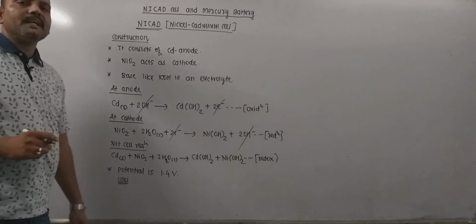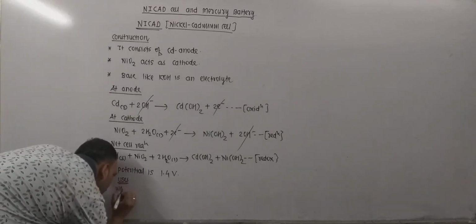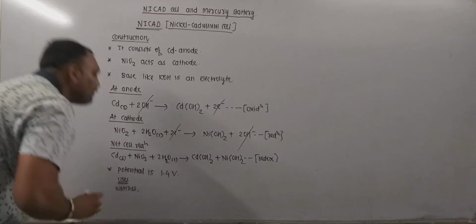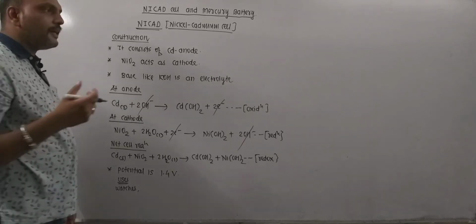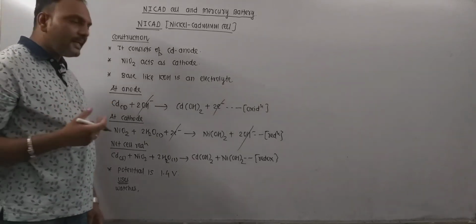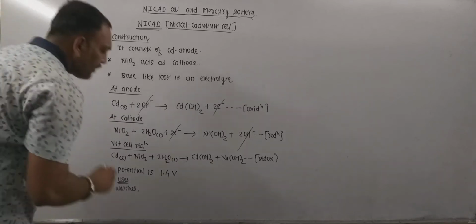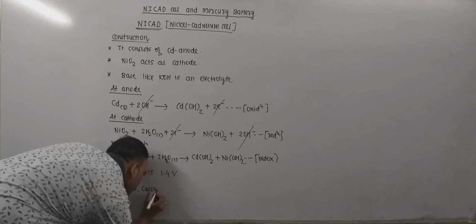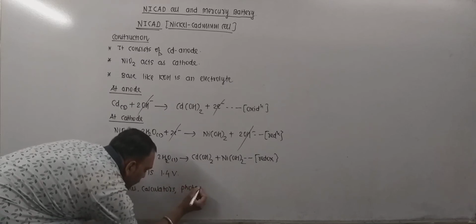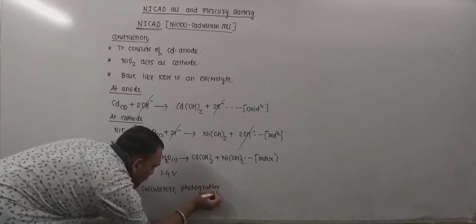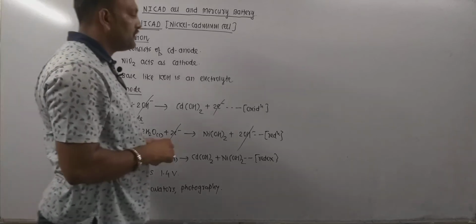The very first is electric watches, which is very important. Also flashlights, calculators, and photographic devices. So these are certain applications of NiCad cell.